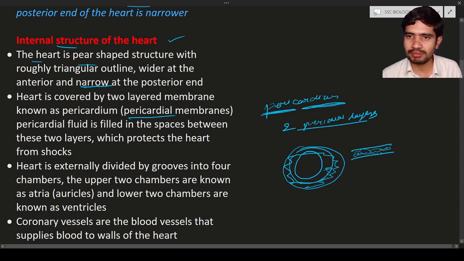This fluid is known as pericardial fluid. This is just a rough diagram, not the original diagram, drawn just for our understanding. This pericardial fluid along with the pericardial membranes protects the heart from shocks. When a person falls down, some kind of mechanical shock is generated, and this membrane along with the fluid protects the heart from these mechanical shocks.